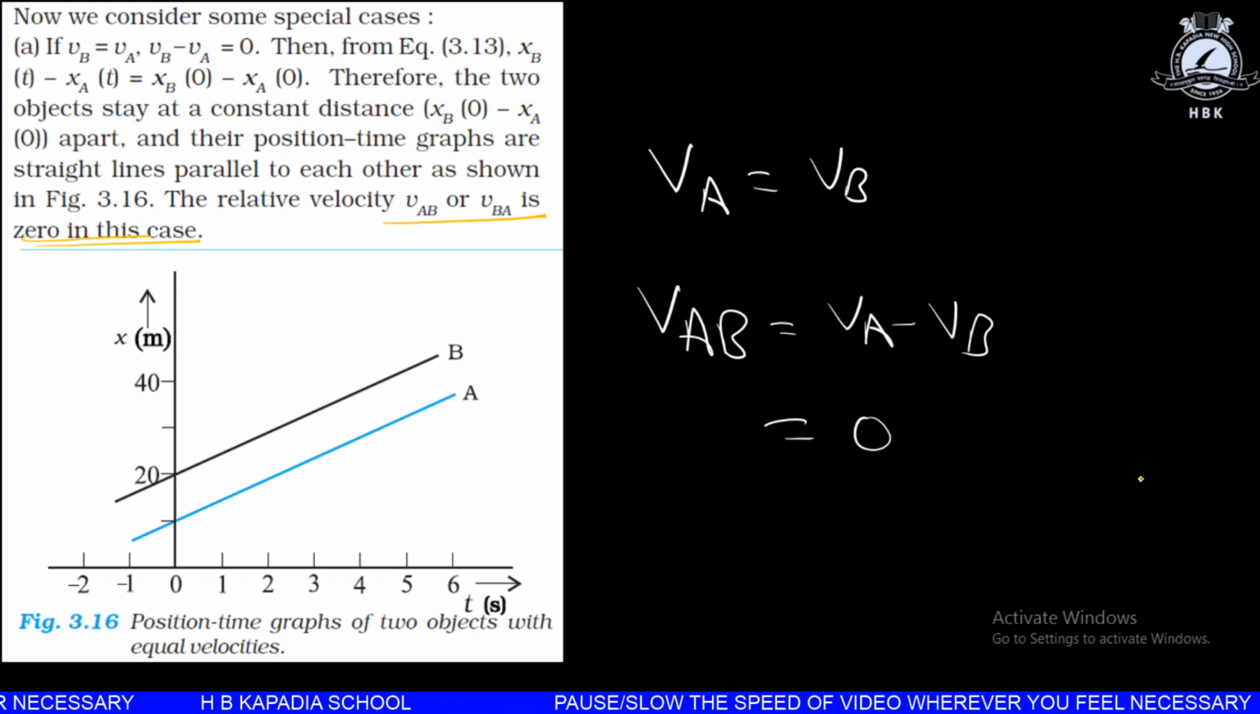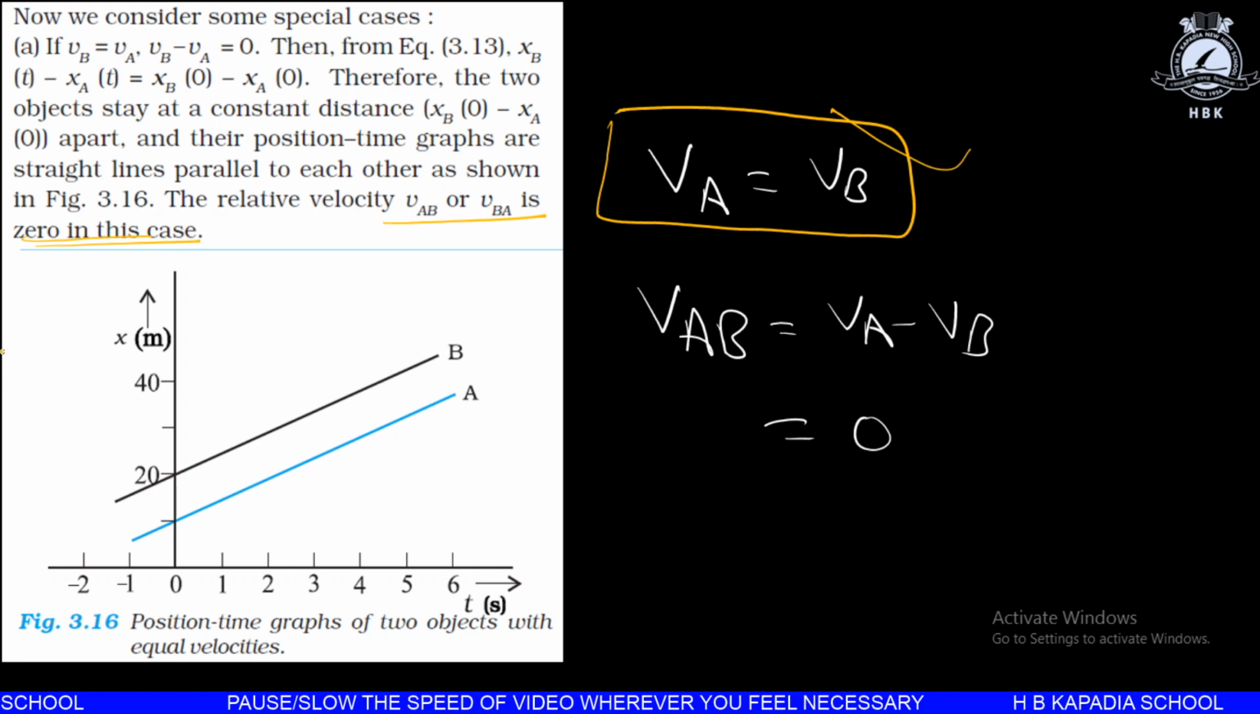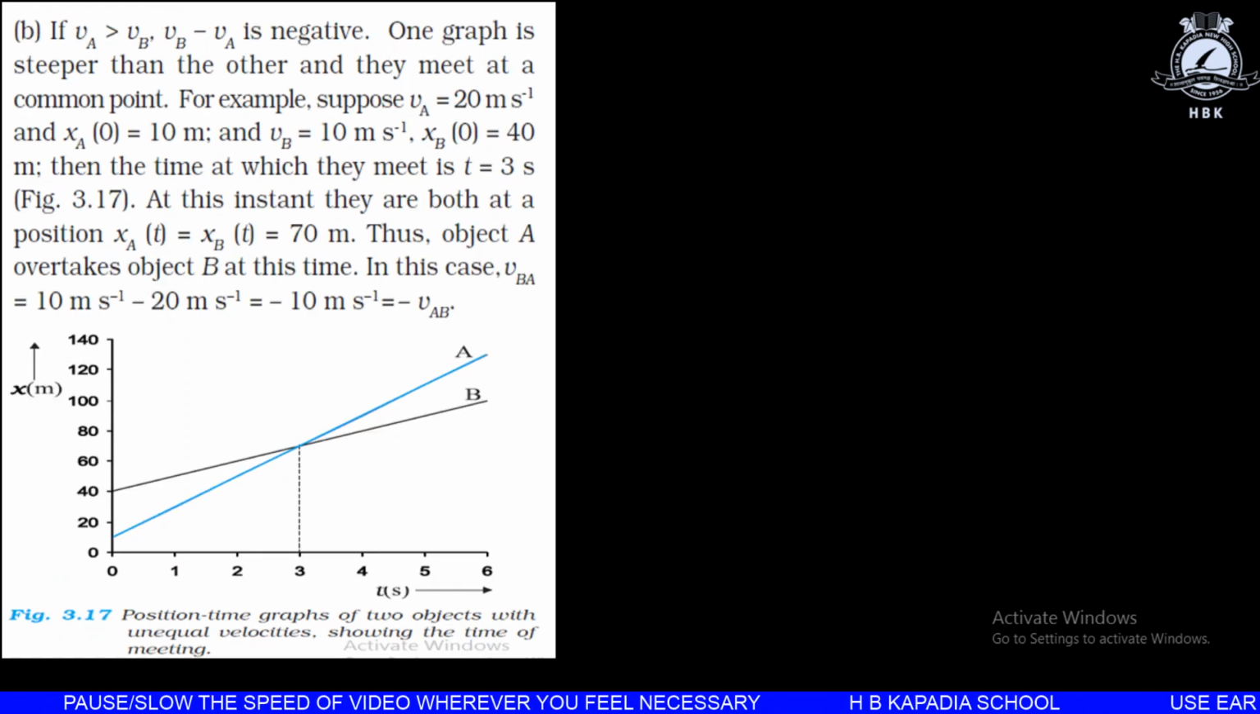If you are not getting this Va is equal to Vb part, then you can go to our previous lecture, the one on 27th May, two lectures back, where we found the slope of these two graphs, and with the help of slope we can understand that the velocity of A is equal to the velocity of B. Now let's take the second case.